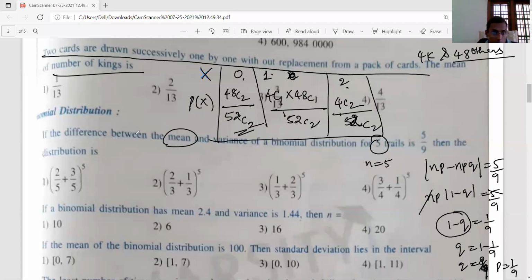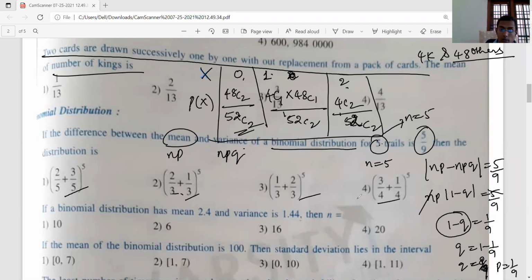Here, what is given? The difference between mean and variance of a binomial distribution. When you say binomial distribution, mean is NP and variance is NPQ. For 5 trials, n equal to 5, and the difference is 5 by 9. Then what is the distribution, this or this or this?